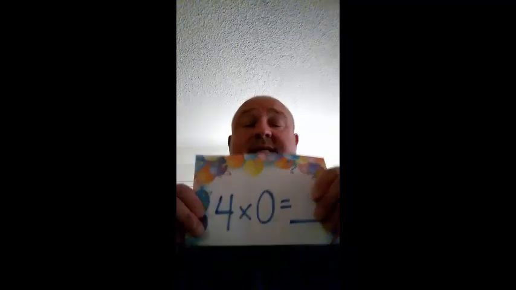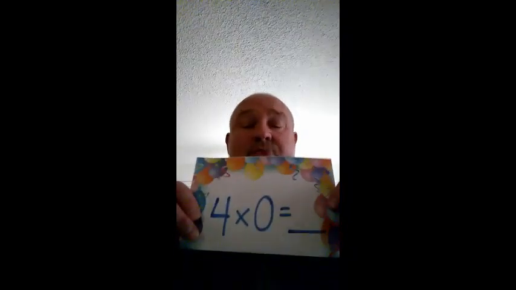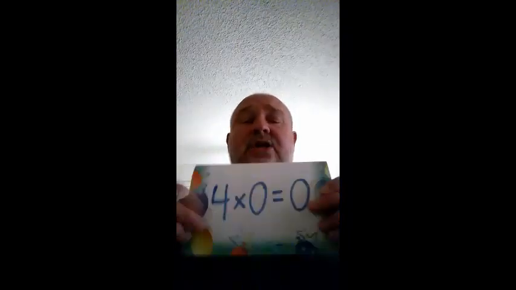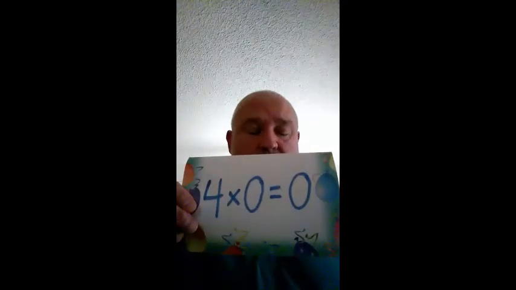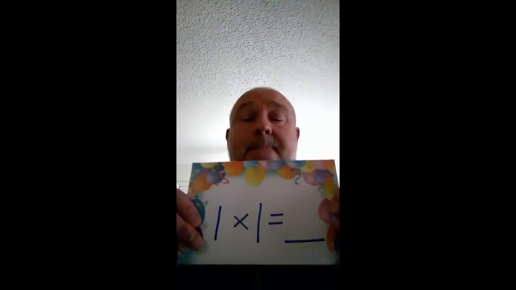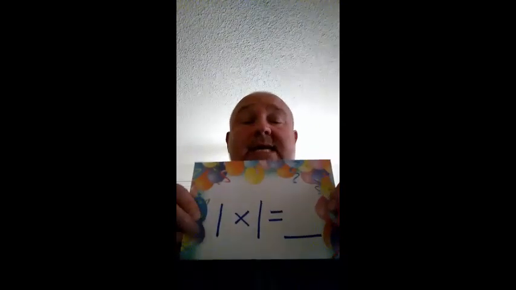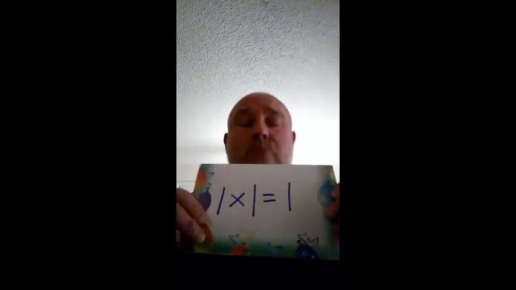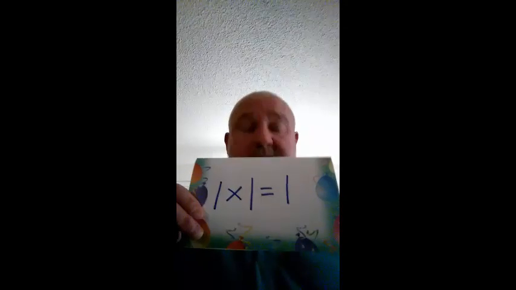And next, 4 times 0 is, 4 times 0 is, and the answer, 4 times 0 is 0. Here we go. 1 times 1 is, 1 times 1 is, say the answer, everyone, 1 times 1 is 1.